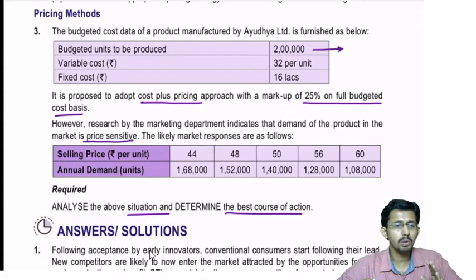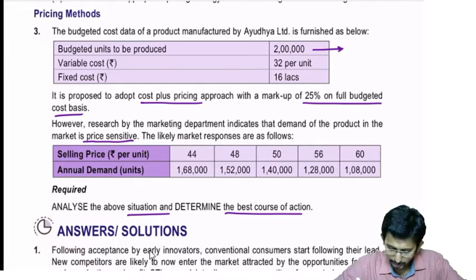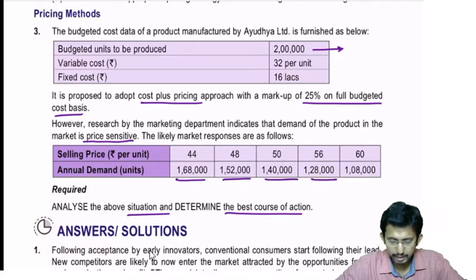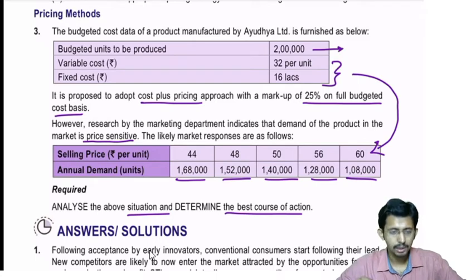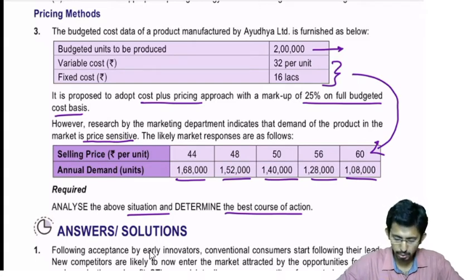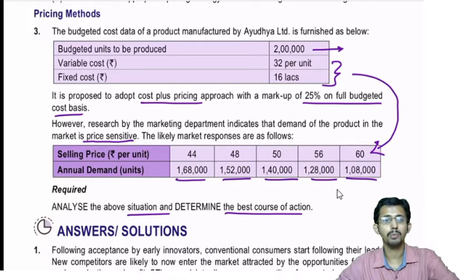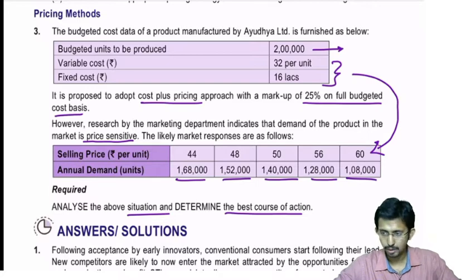Now the company wants to sell 2 lakh units. If the company wants to sell 2 lakh units, how much should be the selling price? That is not given here. Rather, certain other levels are given. So what you have to do is first see what selling price the company is proposing for this product and see in which category it falls. Then we have to see whether the company is able to sell that much product based on this. So first let us do the calculation.